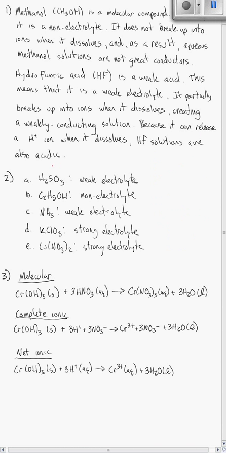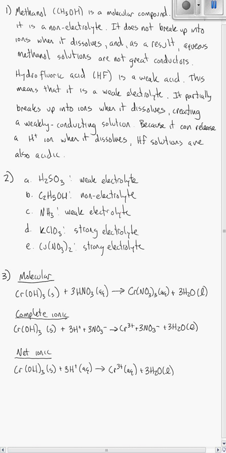If we look at 2A here, right, it's something that starts off with H. So there's something that gives away that it could be an acid. It's an acid, and it's not one of our strong acids, or at least it's not one of the strong acids we listed in our notes. That means it's a weak acid, so we would call this a weak electrolyte. So there's part A done. Part B, you have something that's got all nonmetals in it. Even though it ends in OH, it's still got all nonmetals, C2H5OH. Right, this means it's a molecular compound, and again, molecular compounds are non-electrolytes.